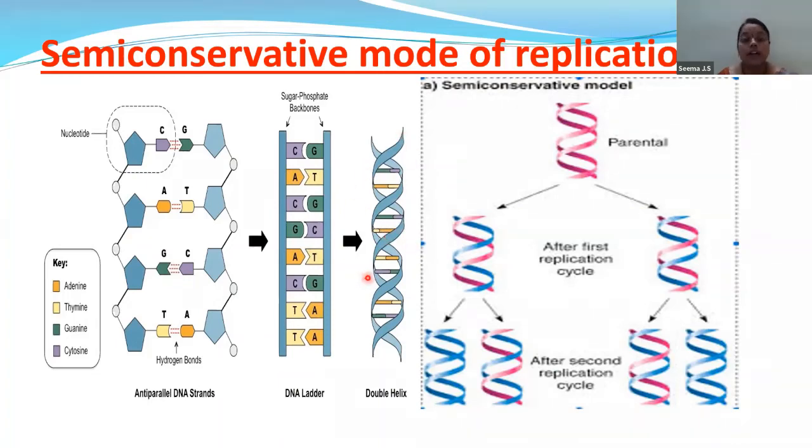Okay, children. Now, let us discuss what is semi-conservative. This is nothing but the structure of DNA, that is, the double helical structure. Now, let us see how this replication process goes on. Just imagine this DNA double helix is present here. We are considering that as the parental DNA. So this is the parental DNA. It has two strands.